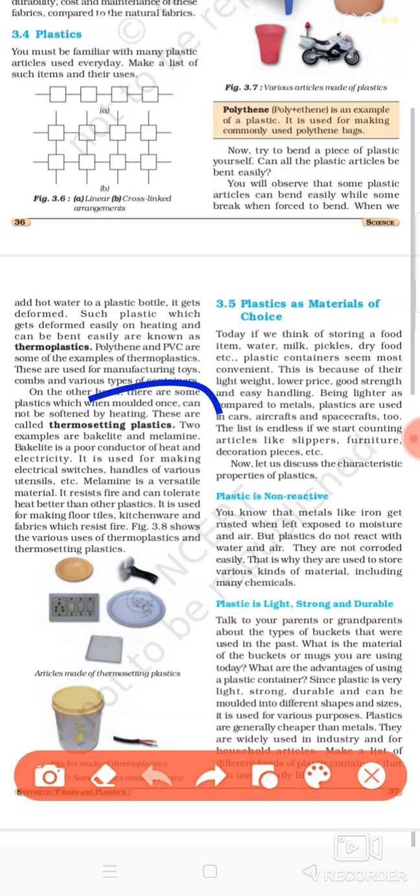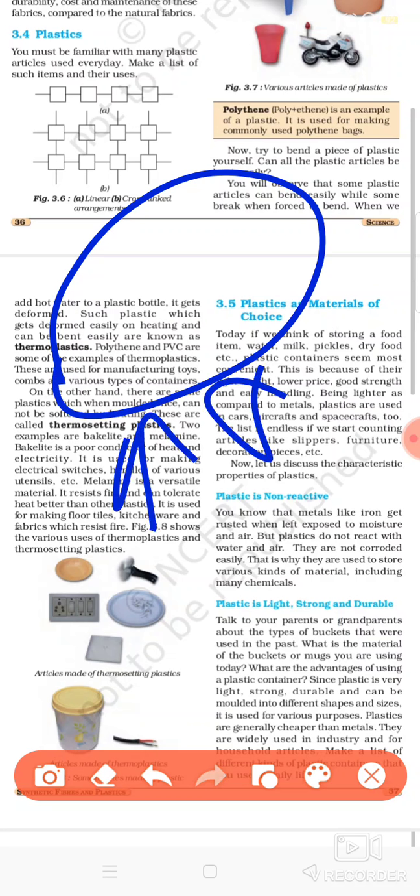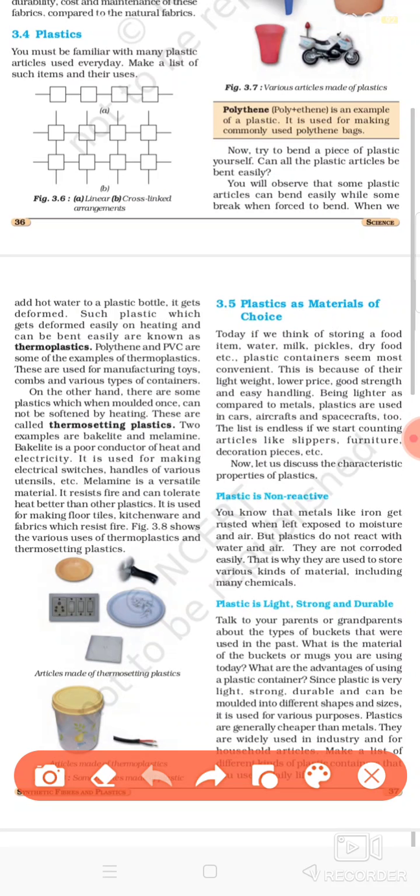The other kind is known as thermosetting plastic. These are the ones that, if we heat them, never lose their shape; they remain hard even at high temperature or high heat. These are known as thermosetting plastic. Examples are bakelite and melamine. The utensils which are used in the oven are made up of melamine. These never deform if you keep them in the oven; they remain as they are.